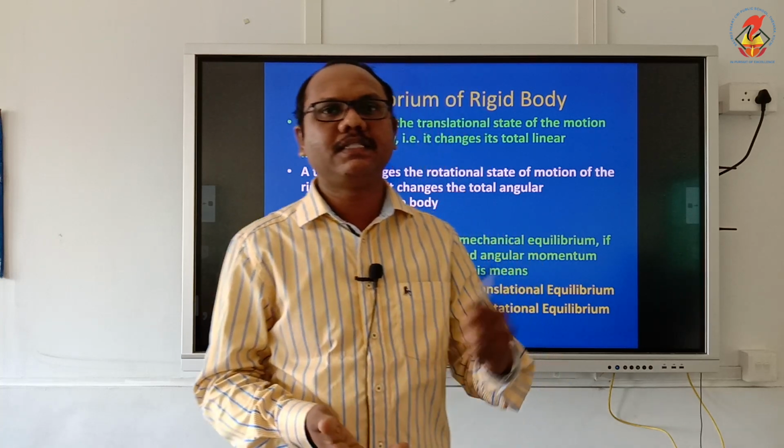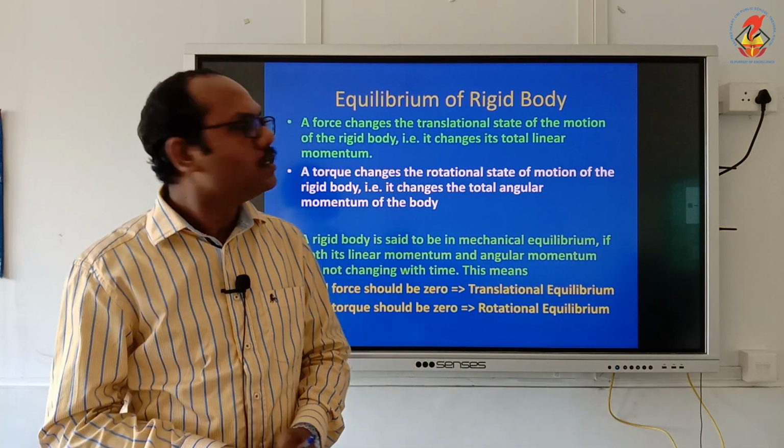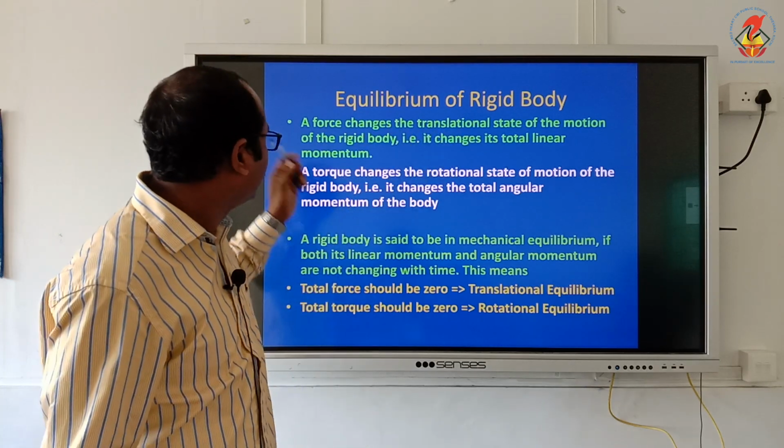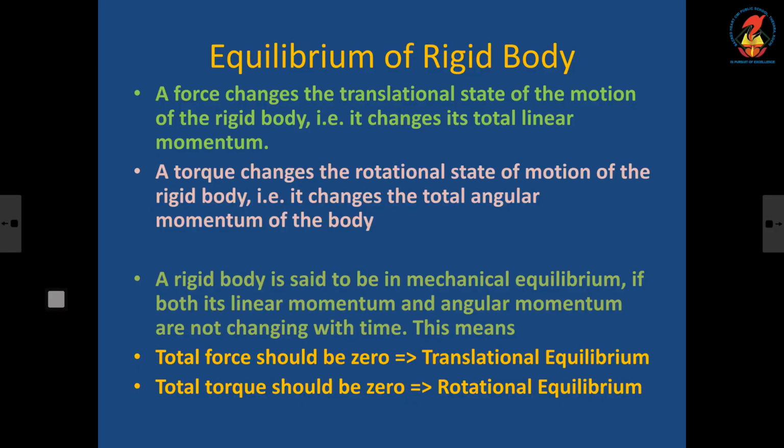Force can cause a change in the state of the body, so there will be a change in the linear momentum when the body moves. Now, a torque changes the rotational state of motion of the rigid body, that is, it changes the total angular momentum of the body.